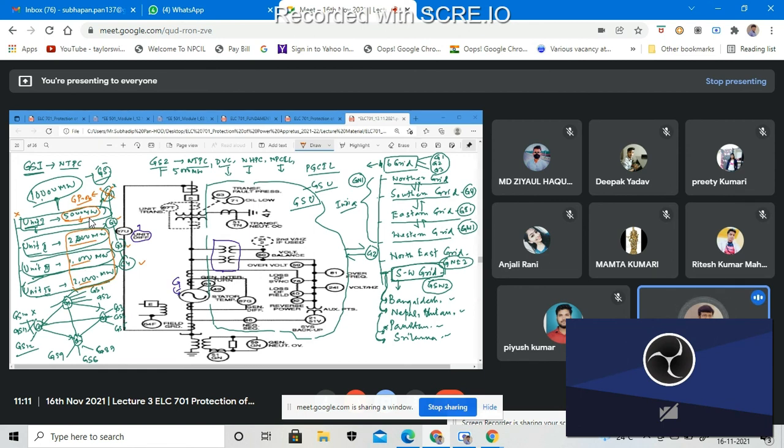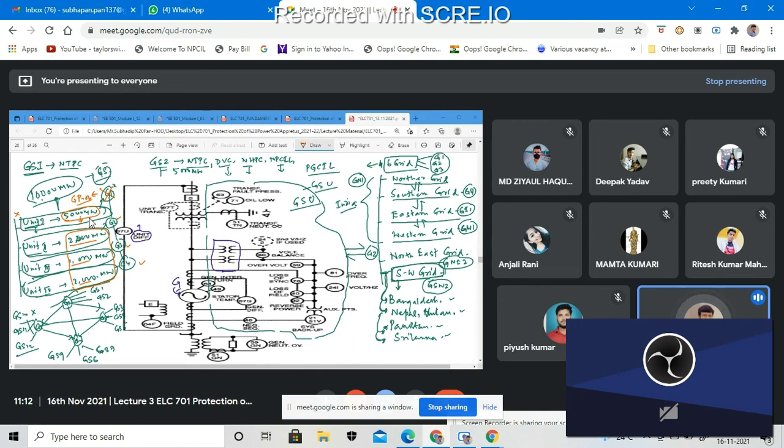Okay, so there must be several issues. Suppose unit one is not under working condition, then what happens? Okay, we cannot stop generation. If we stop the generation of one unit of one section due to any kind of reason, then there must be a blackout in one region. Okay, so that is the major problem. So we cannot do that.